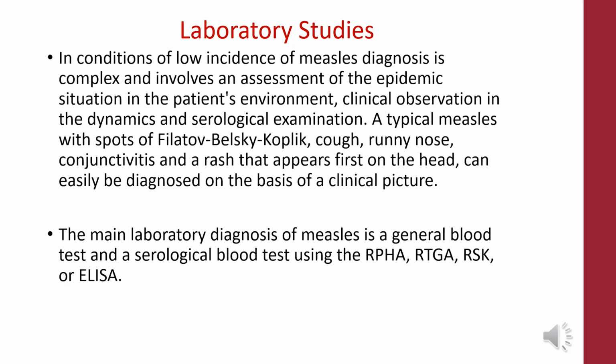About laboratory studies. In conditions of low incidence of measles, diagnosis is complex and involves an assessment of the epidemic situation in the patient's environment, clinical observation of dynamics, and serological examination. A typical measles with Koplik spots, cough, runny nose, conjunctivitis, and a rash that appears first on the head can easily be diagnosed on the basis of the clinical picture. The main laboratory diagnosis of measles is a general blood test and the serological blood test using ELISA.